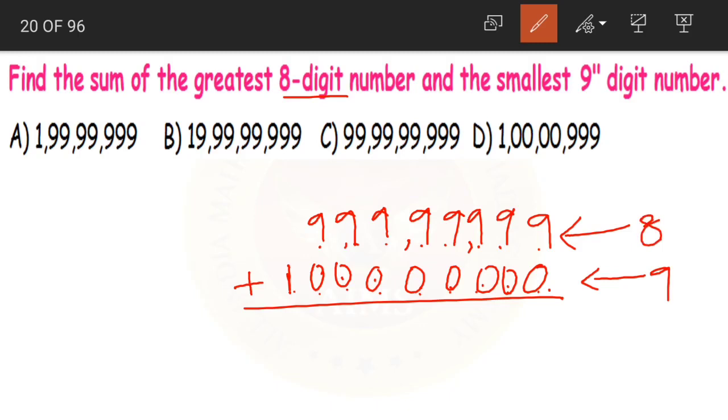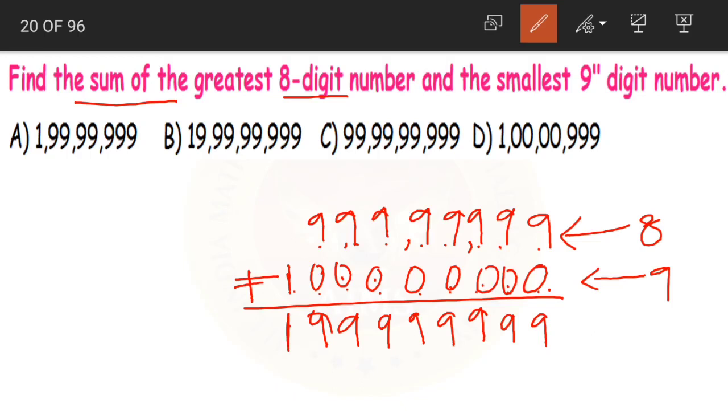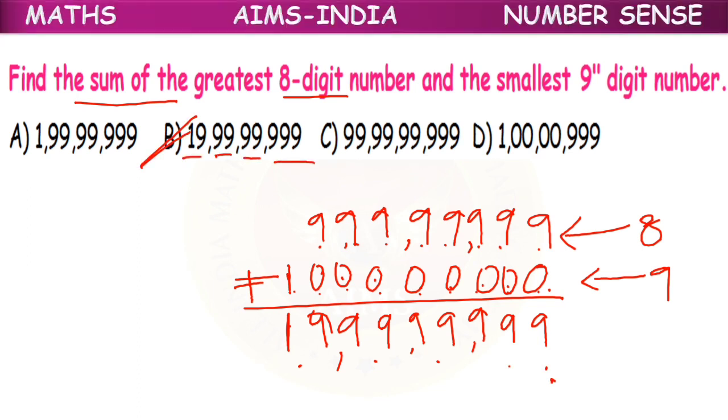Now what should we do children? We should find out the sum. Sum means adding. Yes. So 9 plus 0, 9. All we have here is 9 plus 0. Yes or no? So 9 plus 0 is equal to 9. And lastly we have 1. What is our answer? 19 crores 99 lakhs 99,999. Now what is the correct answer? Option B. 19 crores 99 lakhs 99,999 is our sum here.